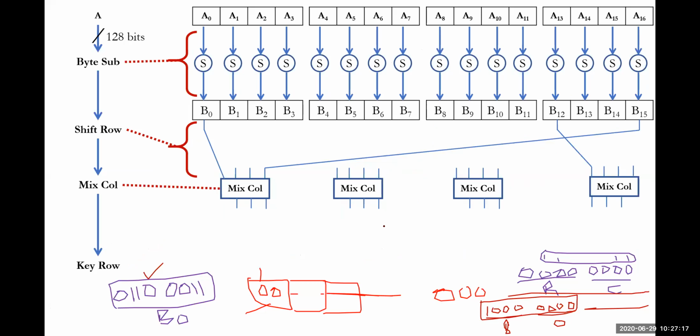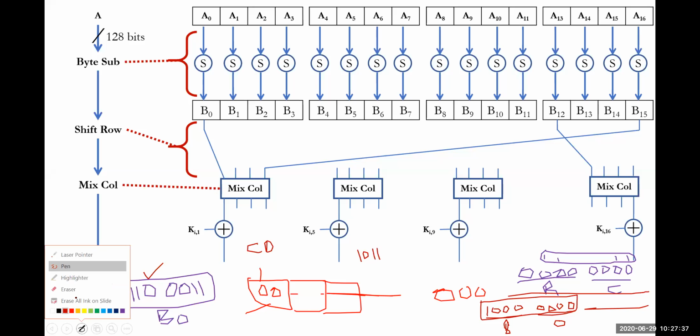So if you take the 80 value CD, look at this, C and D. C in the sense 12, D in the sense 13.